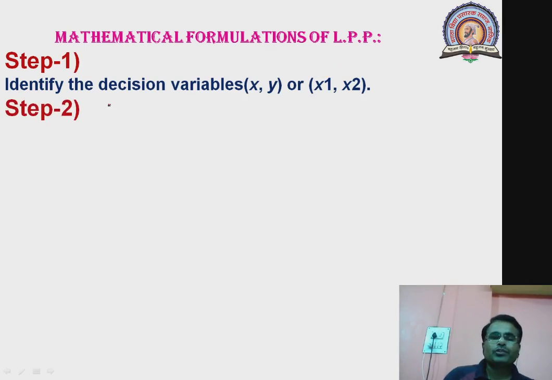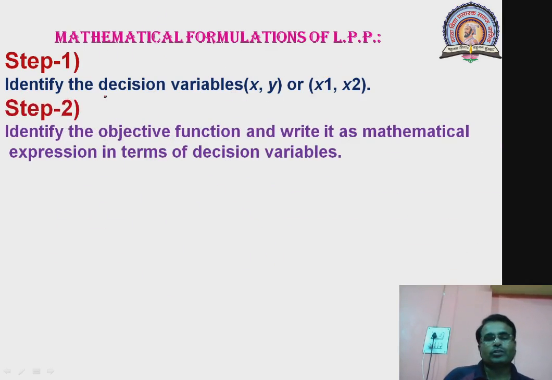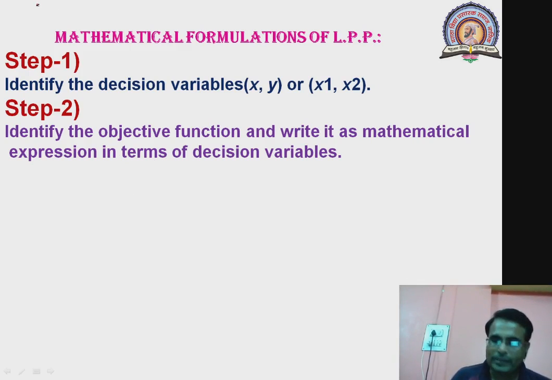The second step is to consider the objective function. So identify the objective function and write it in mathematical form. For example, if profit is there, it is supposed to be maximized. If loss is there, it is supposed to be minimized. If selling price is there, it is supposed to be maximized. If purchasing cost is there, it is supposed to be minimized. So many things are there which we have to take into consideration while considering the objective function, but mainly they are of two types: maximization of profit or selling price, or minimization of loss or cost.